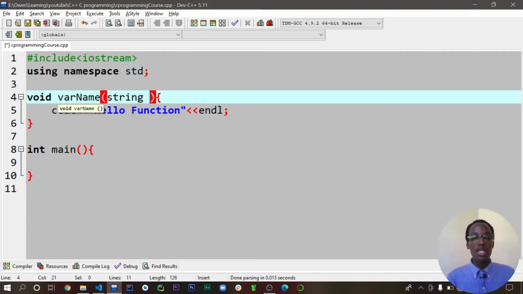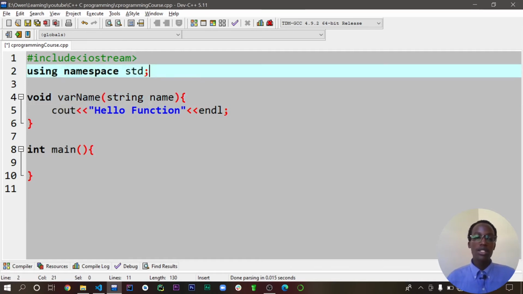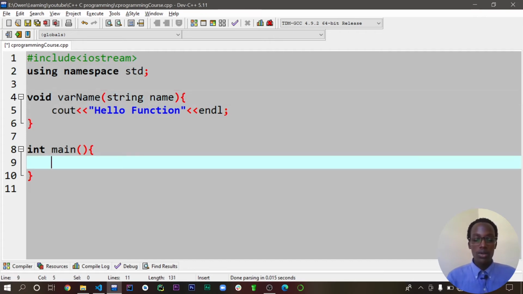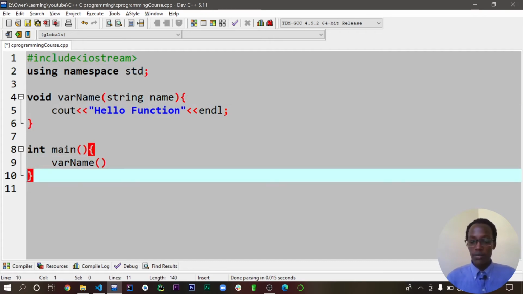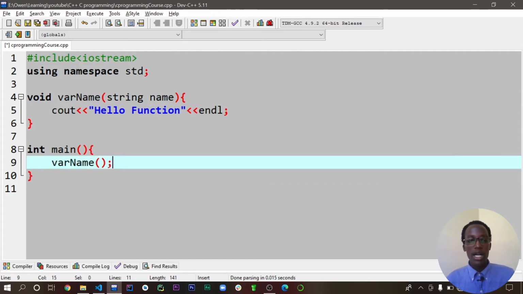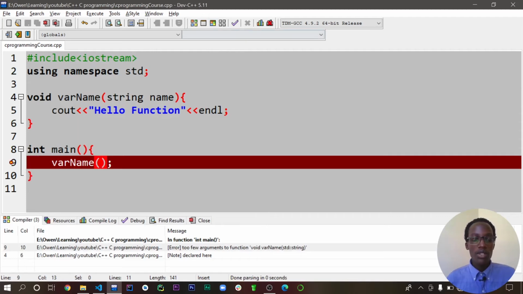So we're going to say here that now if you want to maybe print the name, we have to use the data type here. Because we're using just one parameter, we're going to say string. Then you give it a variable name. So let me just call it name. Then while now calling your function, if you now run it that way, the compiler will complain.